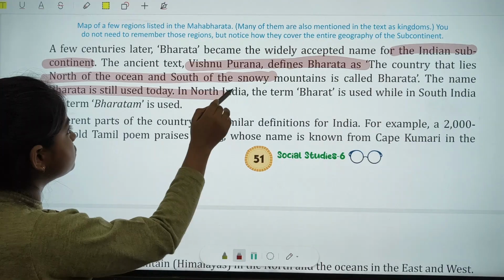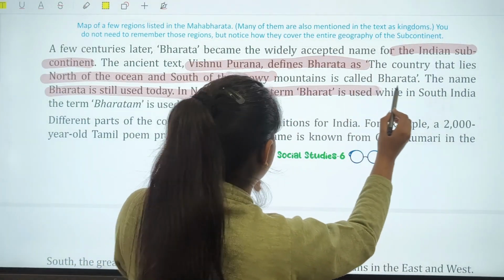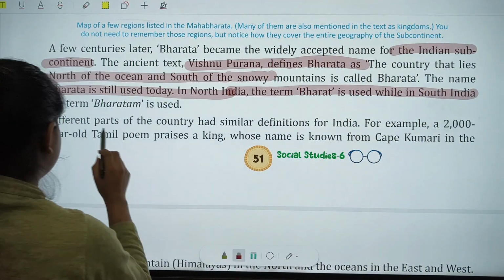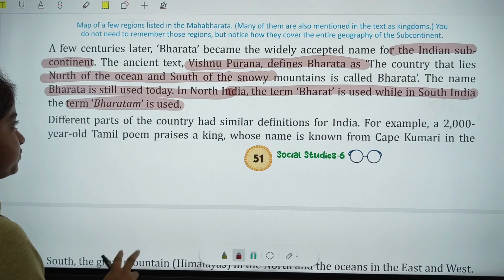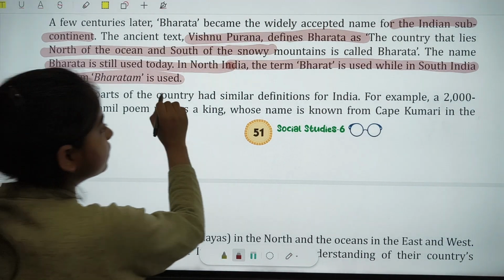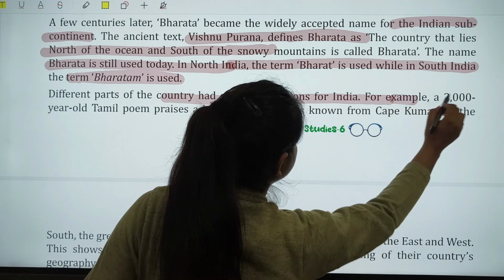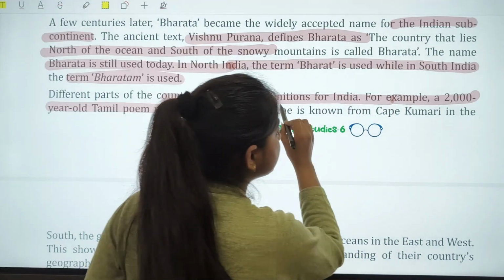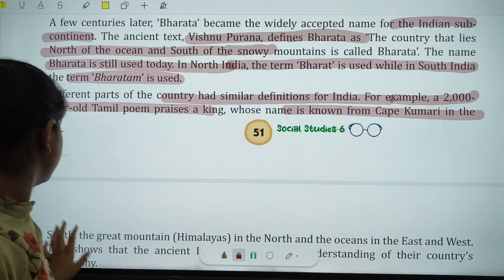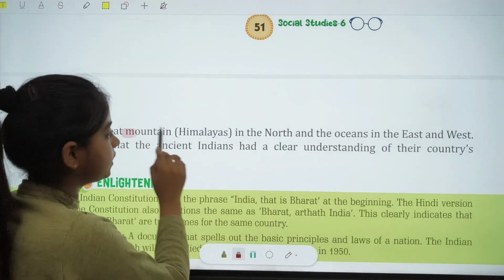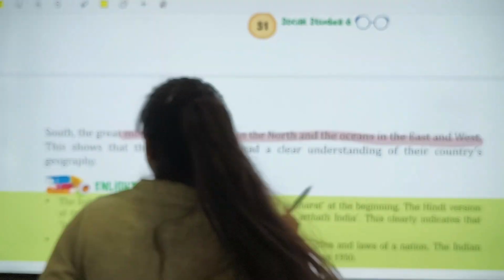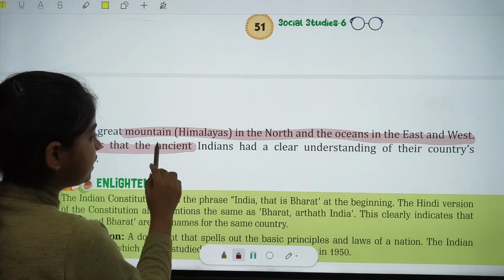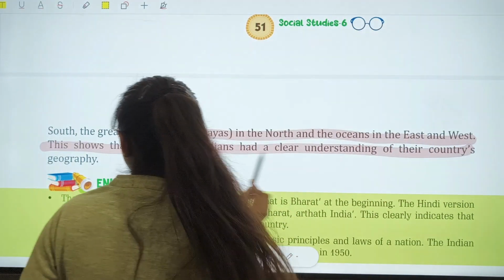The name Bharat is still used today. In North India, the term Bharat is used, while in South India, the term Bharatam is used. Different parts of the country had similar definitions for India. For example, 2000-year-old Tamil poems praise a king whose kingdom is known from Cape Kumari in the south, the great mountain Himalaya in the north, and oceans in the east and west. This shows that the ancient Indians had a clear understanding of their country's geography.